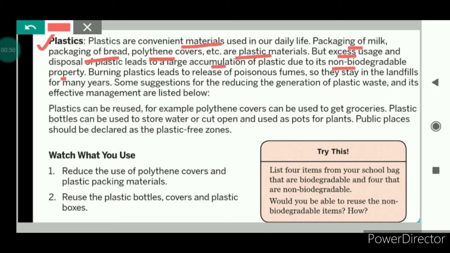Now, what is the solution? Can we burn the plastic? No, this is not a good idea, because if we burn the plastic, it produces poisonous gases. So, plastics are dumped in the landfills.